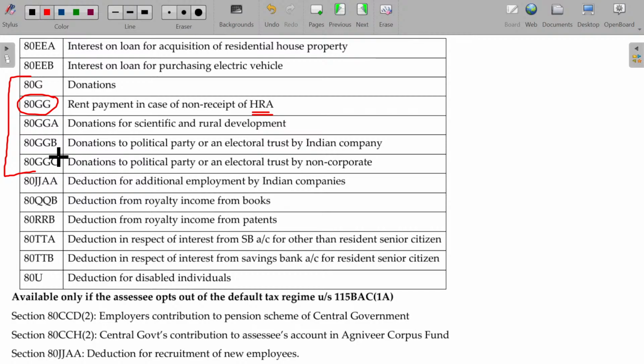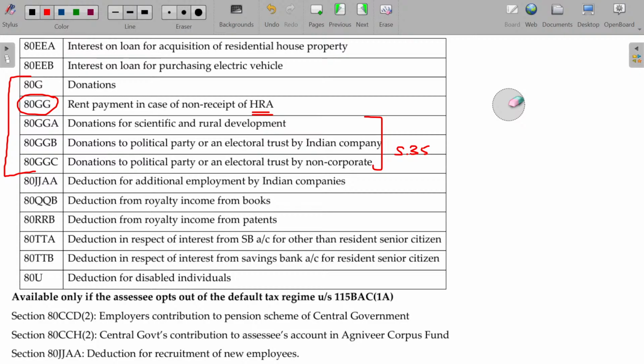Leaving that, the rest of the 3 are donations, where 80GGA, GGB, GGC, all the 3 are similar to the deductions you studied under section 35, as well as section 35CCA, B, triple C and all that. You might have studied this at your CMA level, not at CA level. Okay. So section 35.